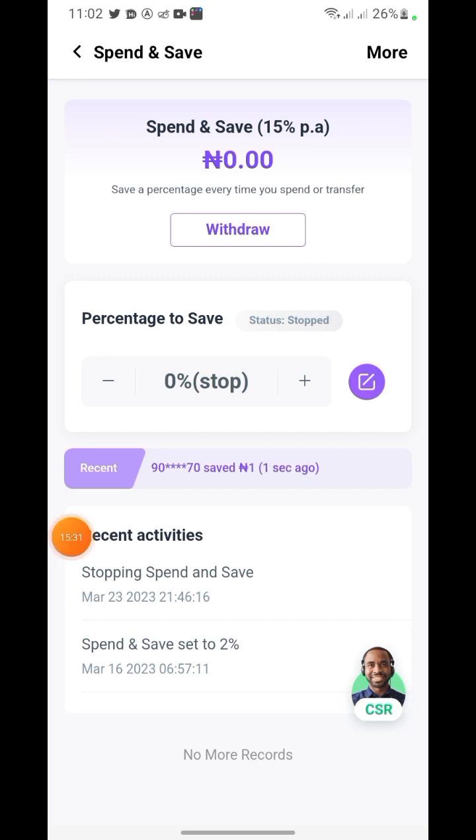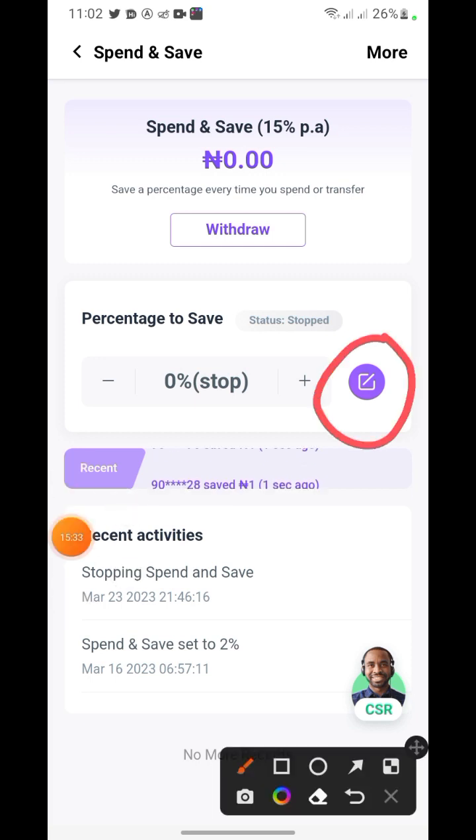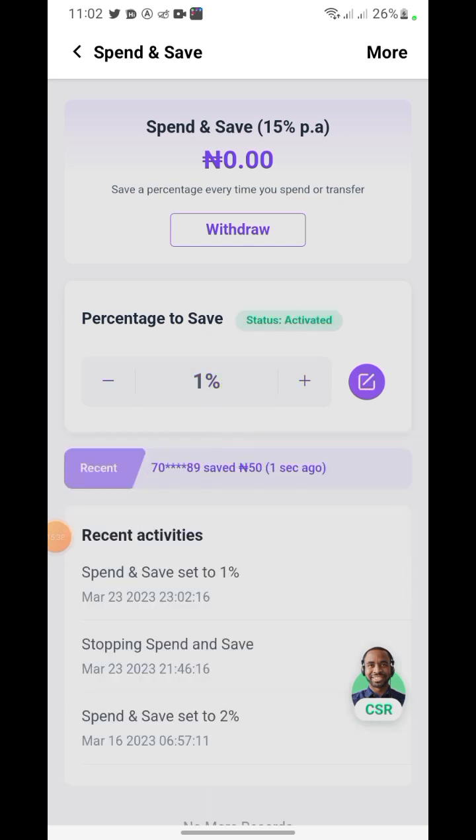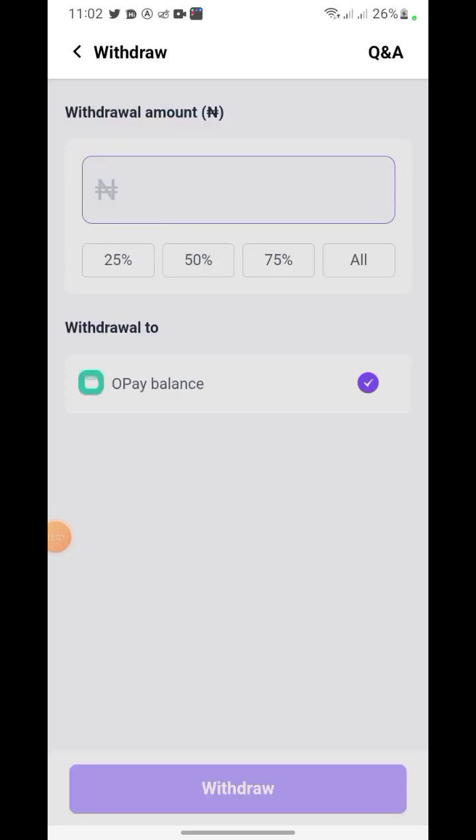So let's set it. If you want to set it, just click on this button right here and say okay, 1%, and click OK, done. So anytime you send money out of your Opay balance, they are going to remove 1% from the balance you have left and save it here. As long as you're transferring, they are taking 1% and saving it for you here. So anytime you need any emergency or urgent money, you can come back here and withdraw your money by clicking on the withdraw button and withdraw it to your Opay balance.